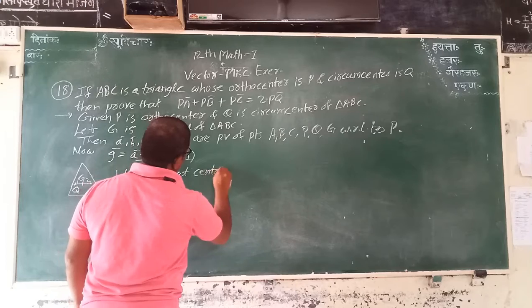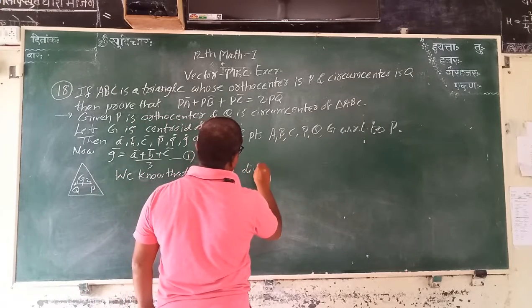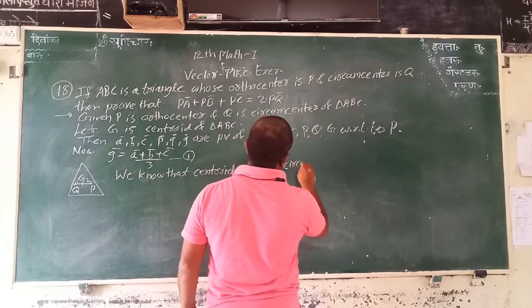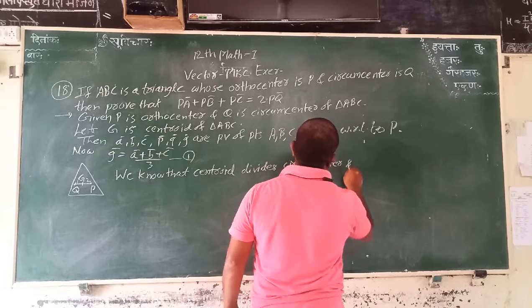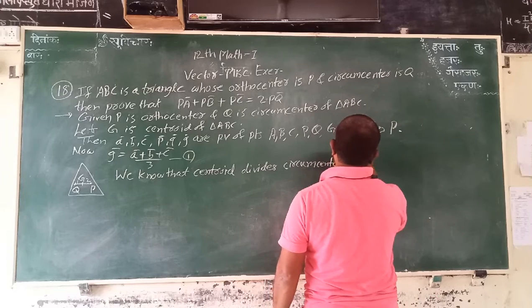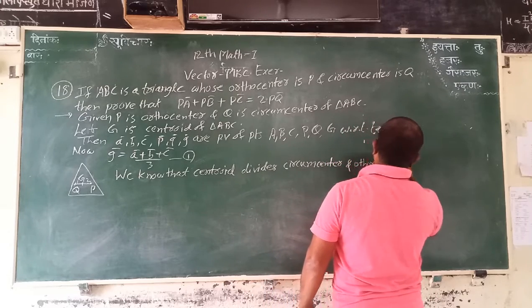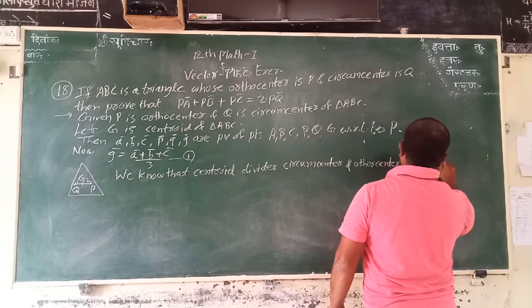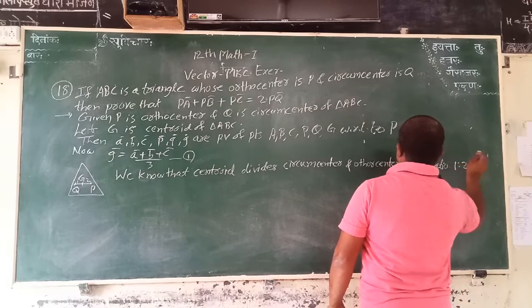Centroid divides circumcenter and orthocenter in the ratio 1:2.